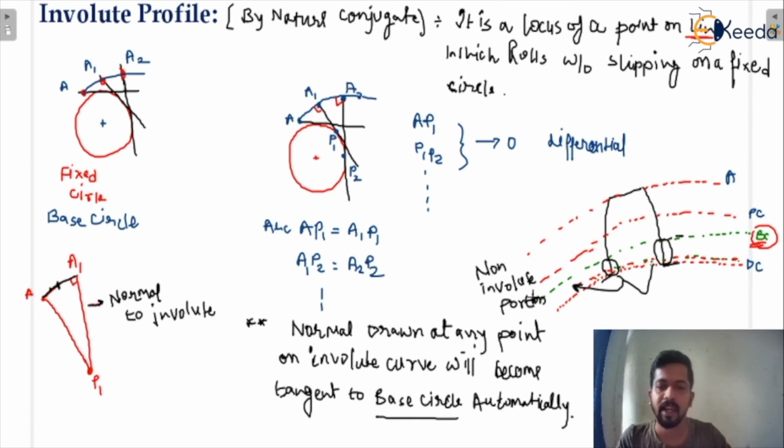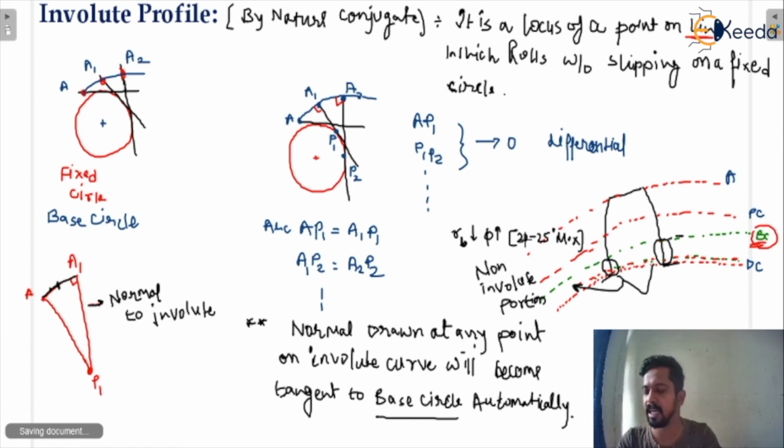If you reduce the base circle radius, the pressure angle will increase, but it can be 20 to 25 degrees maximum. So we cannot reduce the base circle radius beyond the limit, because the pressure angle could go beyond 25 degrees. That is why the non-involute portion can never be eliminated. This is for external gears.